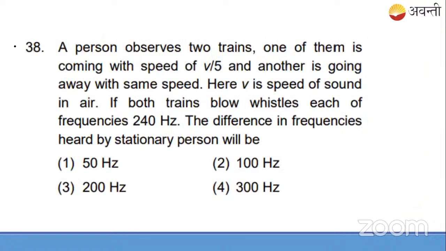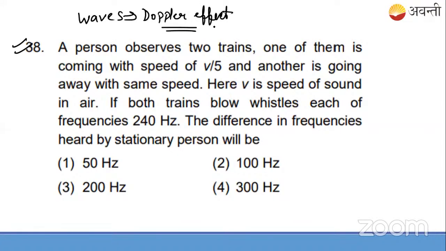Yeah, this is from your class, students. 11th syllabus. This is from Waves chapter, Doppler effect. I have shown you the PPTs in the class if you remember. Waves chapter, Doppler effect. I've shown you the PPT in the class. ठीक है? Is it?